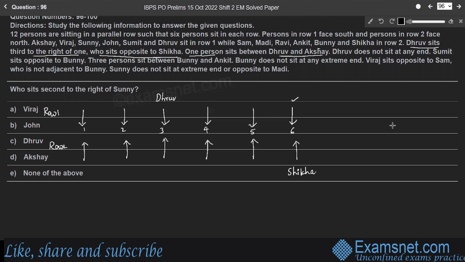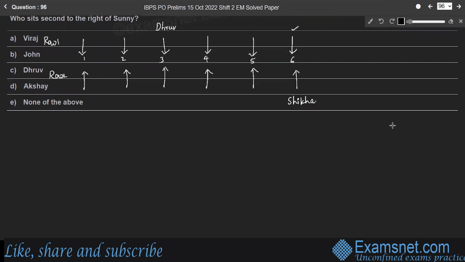And also there is a change in the position of Dhruv also. Therefore, we have another case for the position of Dhruv. We'll consider another case here. 1, 2, 3, 4, 5, 6 persons are sitting in row 1 and Dhruv is the third person to the right of 1. So if you consider Dhruv here, and that person, the fifth person, is the one opposite to him, Shikha is sitting, right? And the remaining will be the same. And one person between Dhruv and Akshay. Come back to case 1 here.